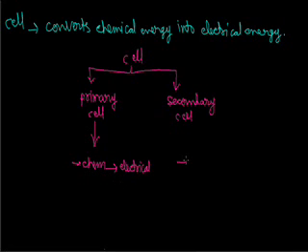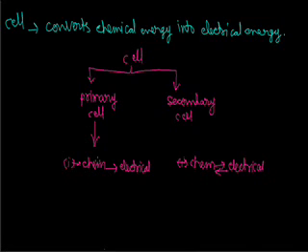But in a secondary cell, chemical energy can be converted into electrical energy, and the reversible process is also possible. That means a primary cell cannot be recharged, but a secondary cell can be recharged.